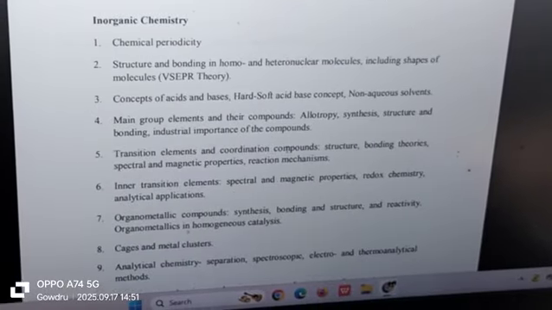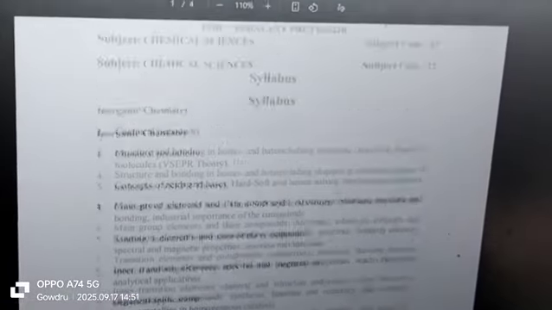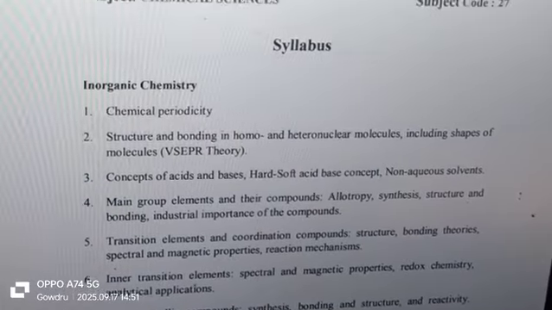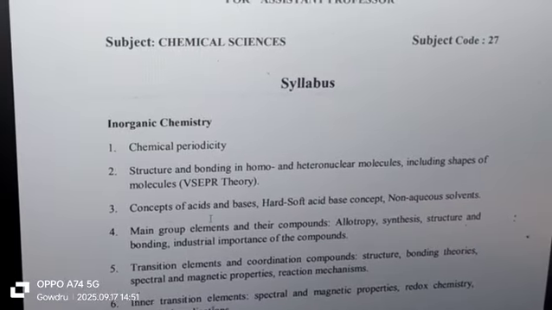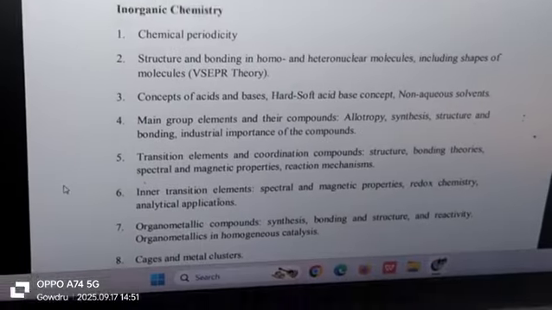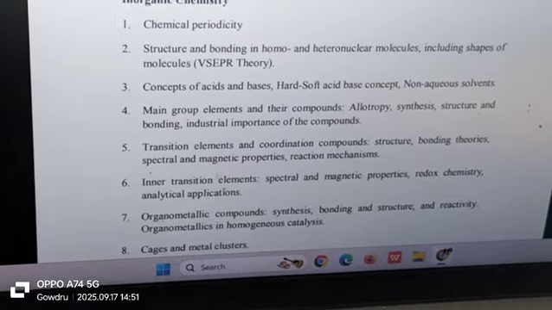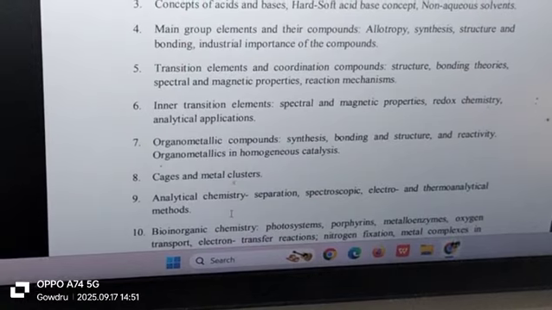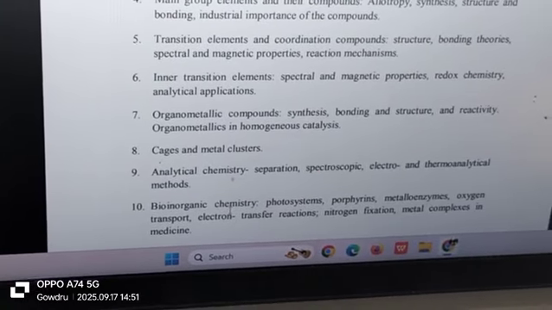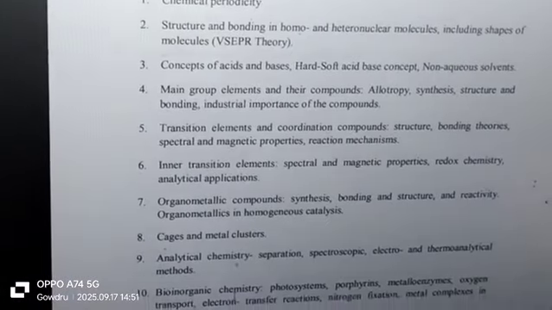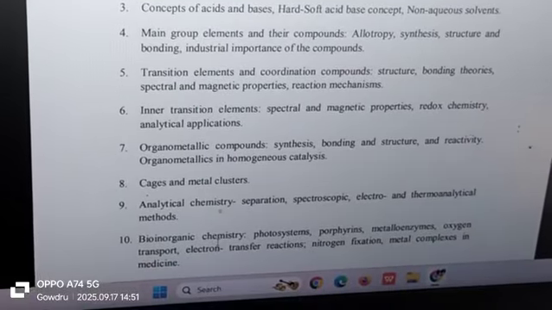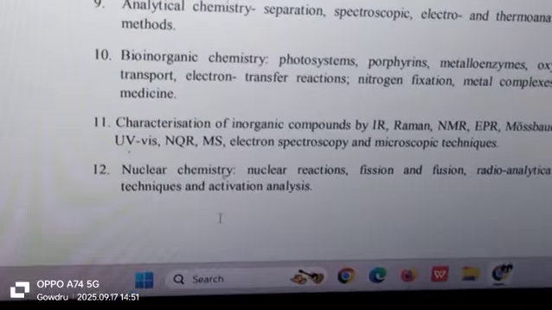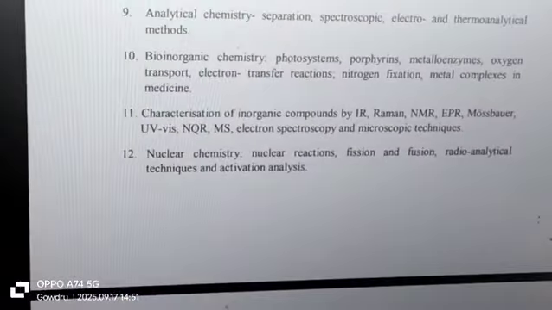Inorganic chemistry: chemical periodicity, structure and bonding in homo and heteronuclear molecules, concept of acids and bases, non-aqueous solvents, main group elements, transition elements, inner transition elements, organometallic compounds, cages and metal clusters, analytical chemistry, separation techniques, spectroscopic techniques, analytical methods, bioinorganic chemistry and inorganic spectroscopy, nuclear chemistry.